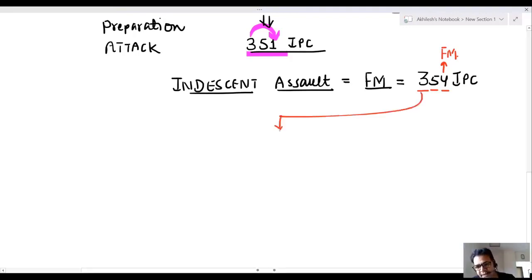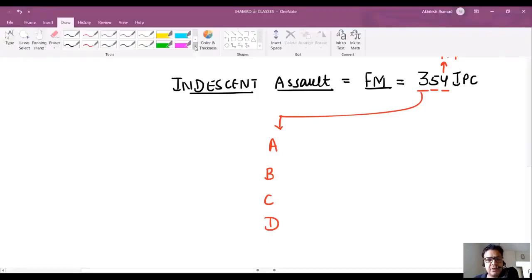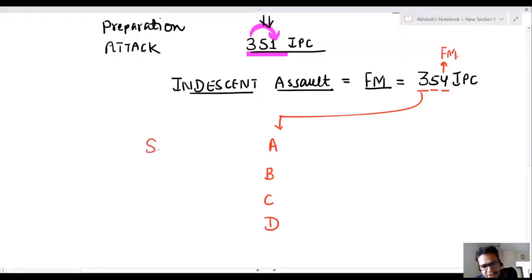354 IPC is further classified into 354A, B, C, D. Now, sir, what are A, B, C, D? In indecent assault, the first is 354A. It is sexual harassment. Second is public place misbehavior.